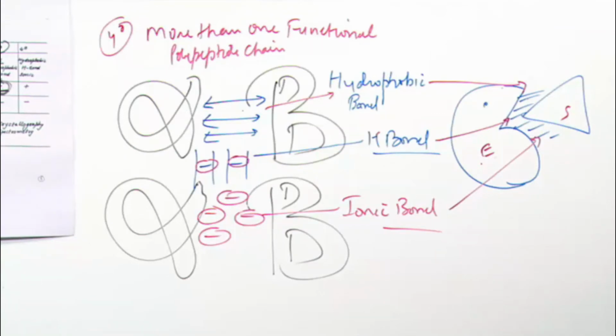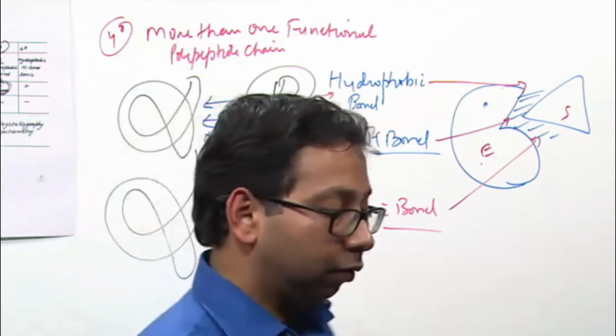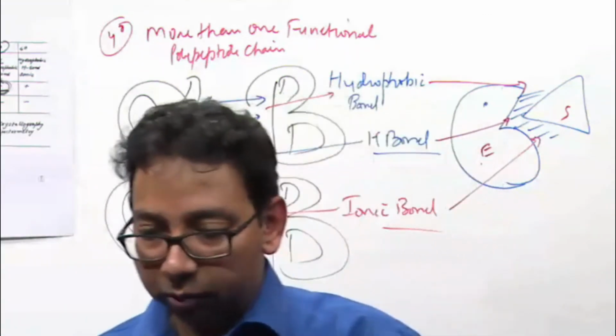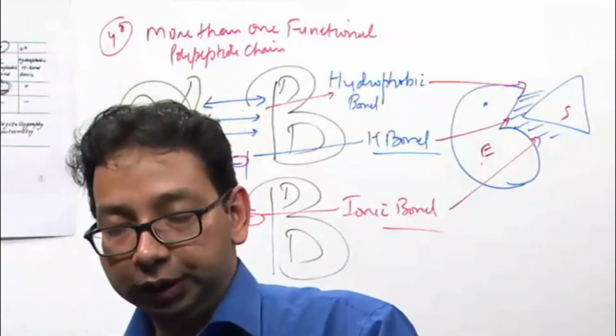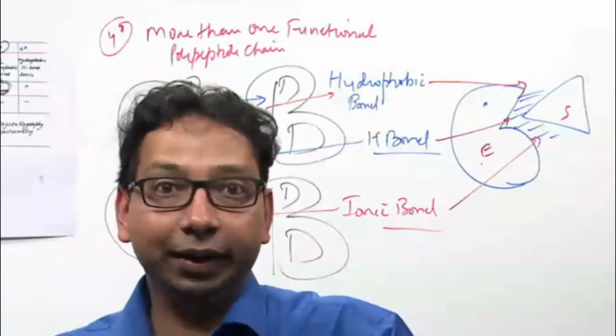Now, if you denature the protein, if you heat the protein, hydrogen bond, hydrophobic bond and ionic bond, these weak bonds, are cleaved by heat.